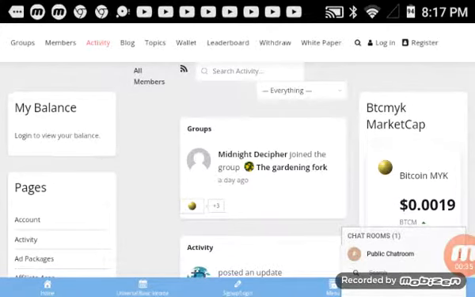So what you have to understand is that the Bitcoin MYK native token and the Bitcoin MYK backed dollar are two sides of the same coin, right? So you can kind of think of the Bitcoin MYK native token, I tend to think of it as gold.